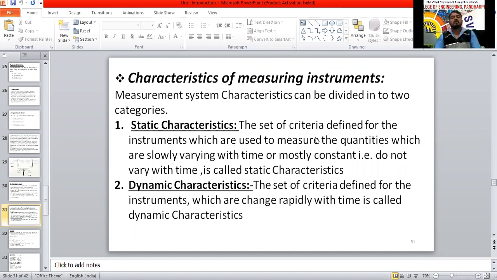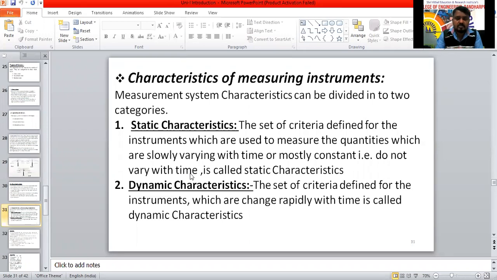Here, the set of criteria defined for the instruments used to measure quantities which are slowly varying with time. Slowly means negligibly, or mostly constant, which will not vary with time. Those that do not vary with time are called static characteristics.